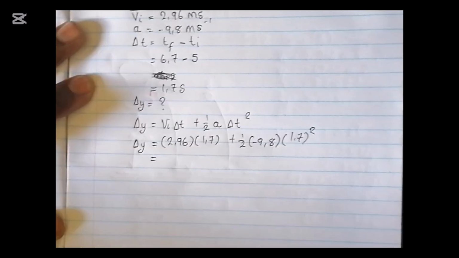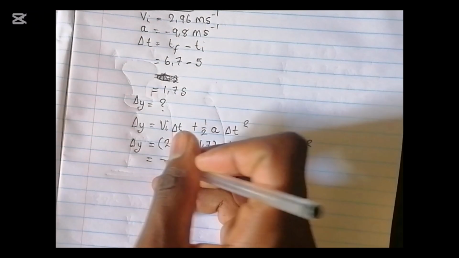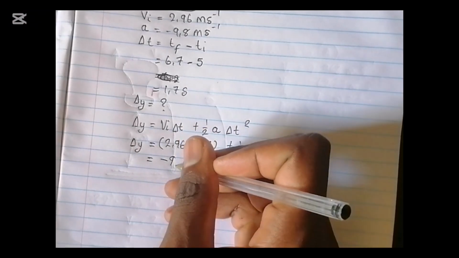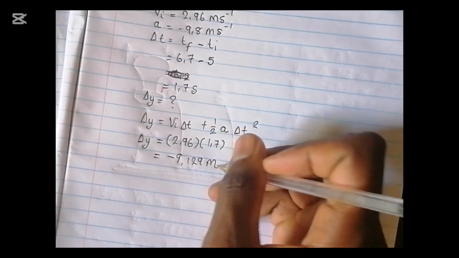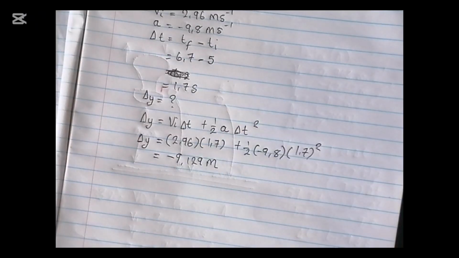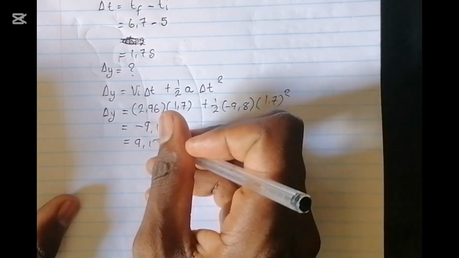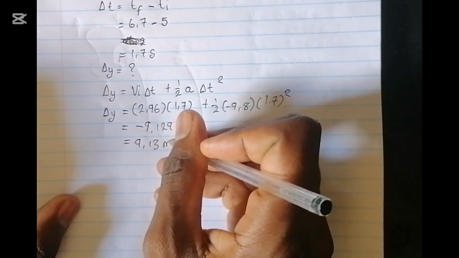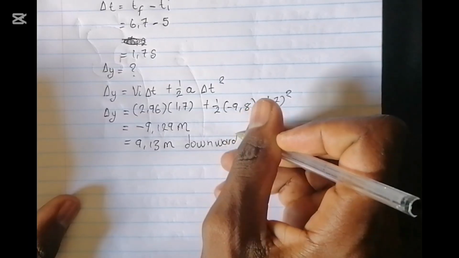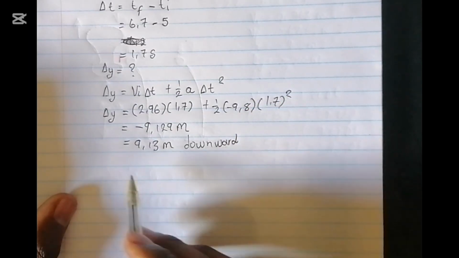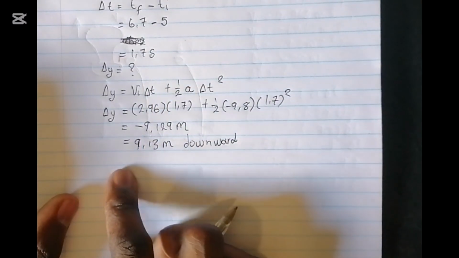Then now you have to press your calculator, which will give us negative 9.129 meters, which we can say is 9.13 meters downward. So this is the distance that will have been traveled by stone B when stone A strikes the ground.